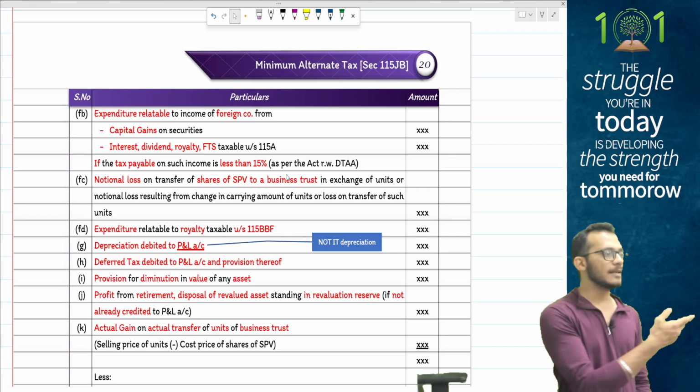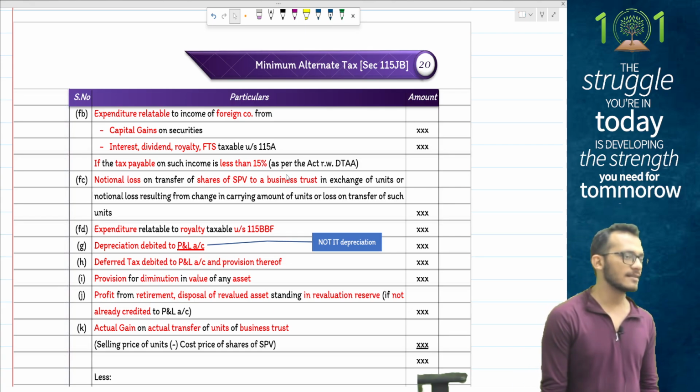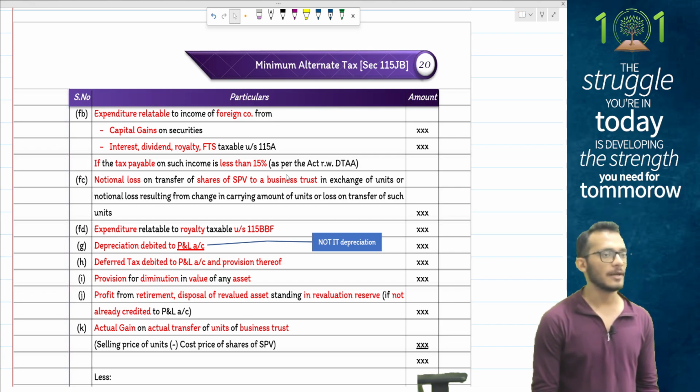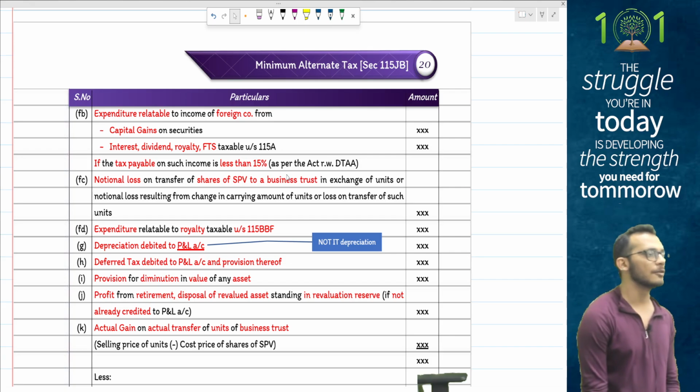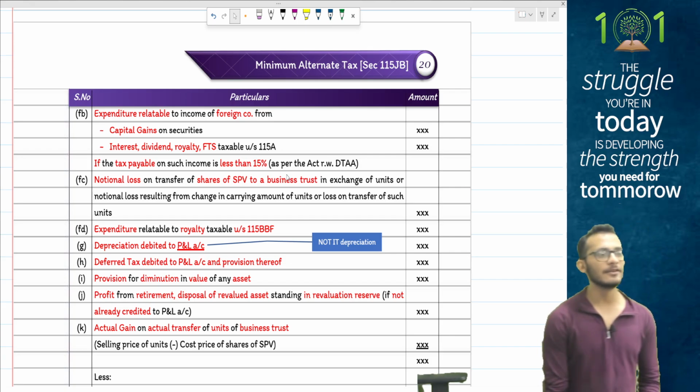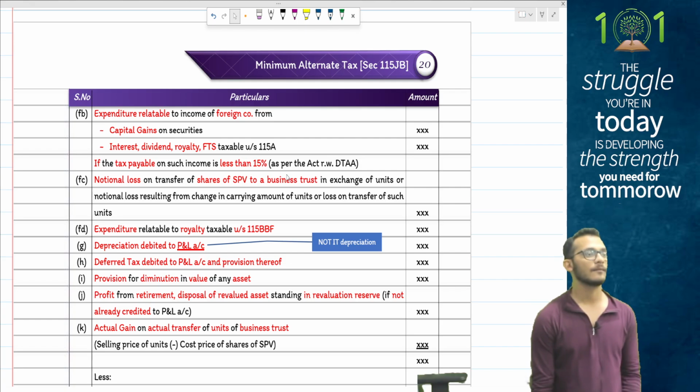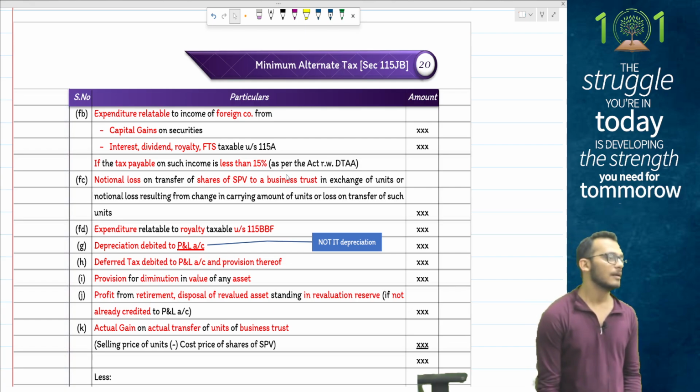Apart from that, items like royalty, FTS and all, already tax rate is 20%. So therefore it will not apply here, which means that will continue to remain as it is. The only thing which will apply in this provision is long-term capital gains. Nothing else will come in this.